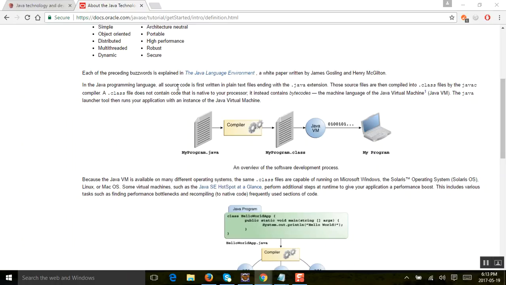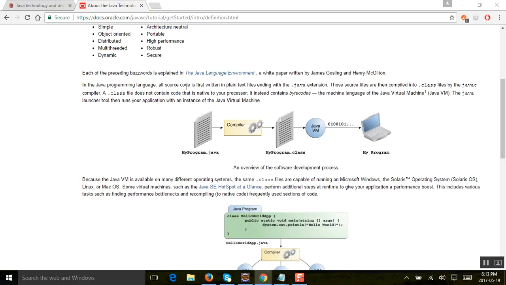In the Java programming language, all your source code is first written in plain text files, and these will be converted into .class files. So let's say I write a program Selenium script.java. First this program will get converted into Selenium script.class. This is a compiled file which a Java compiler will create.